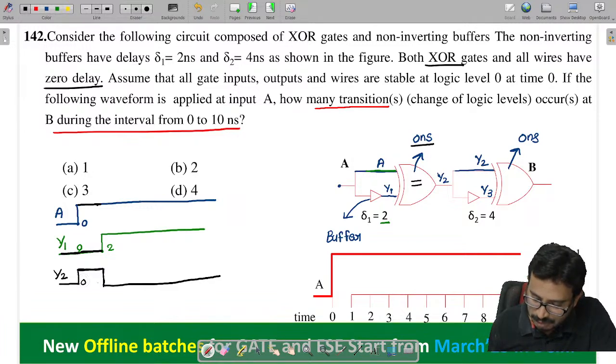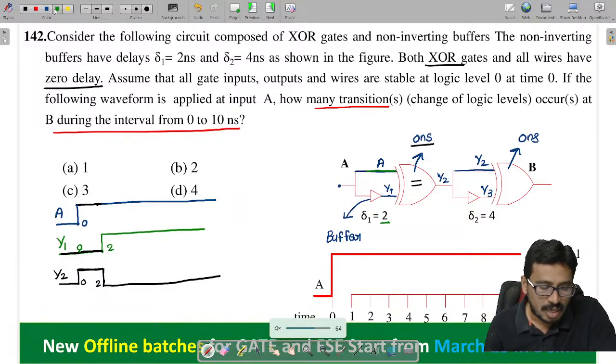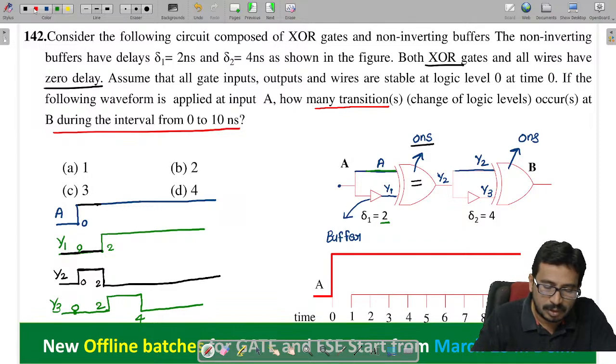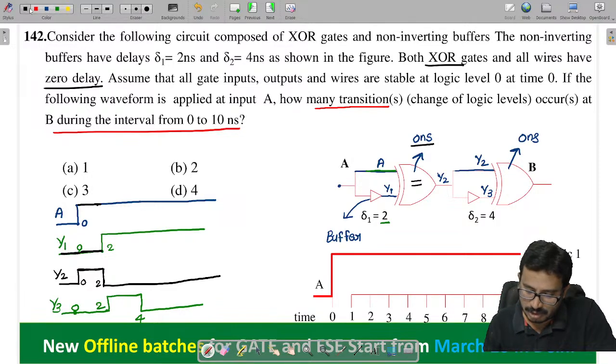So this is 0 and this is 2. Next, whatever the y3, tell me, what about this y3? Y3 is a delayed version of y2. How much delay, you tell me? 2 nanoseconds. So here it becomes like this, delayed version. So it will become 2 to 4, right? This is my y3. Here we have 0, this is 2 and this is 4. Done everybody? This is my y3.